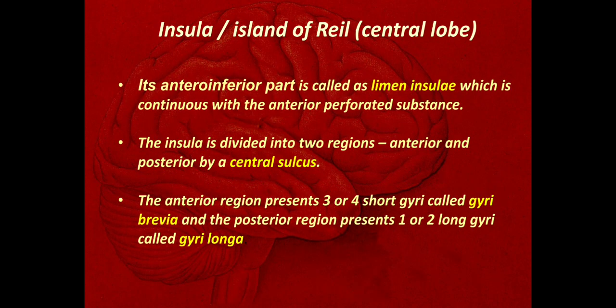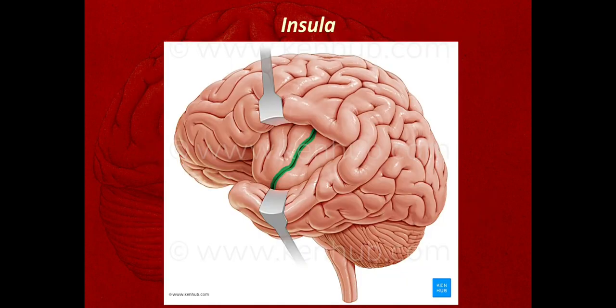The anterior inferior part of the insula is called the limen insulae, which is continuous with the anterior perforated substance. The insula is divided into two regions by the central sulcus of the insula. The anterior region presents 3 or 4 short gyri called gyri brevia, and the posterior region presents 1 or 2 long gyri called gyri longa. We will see all this in the picture, then it will be clear.